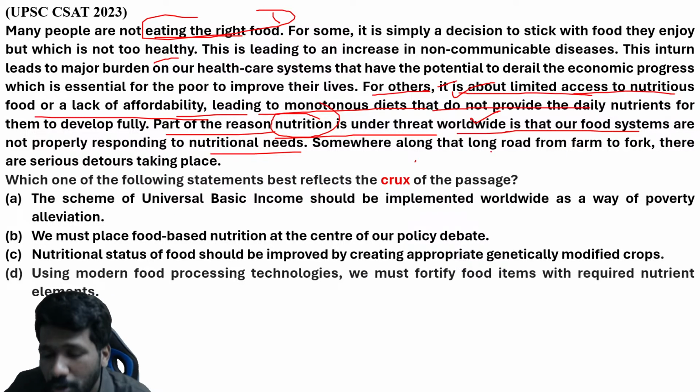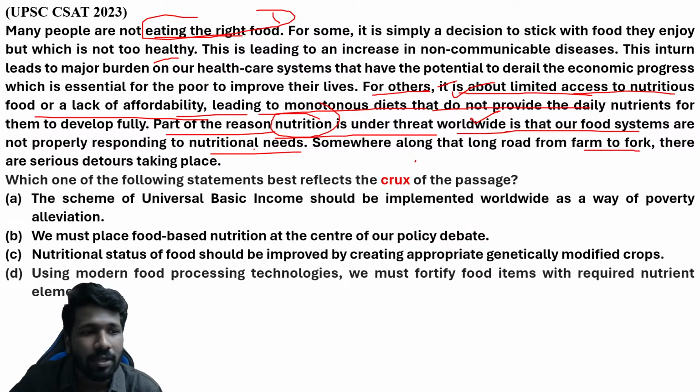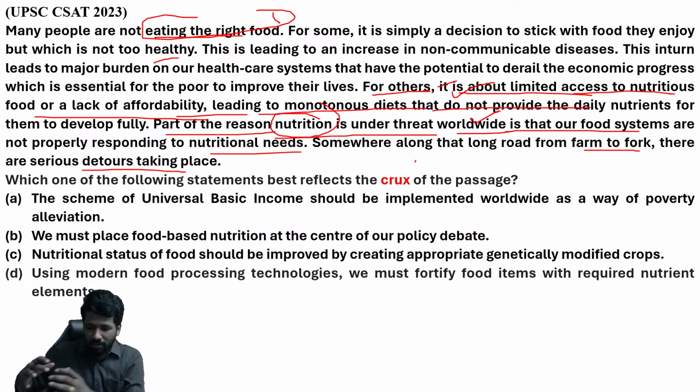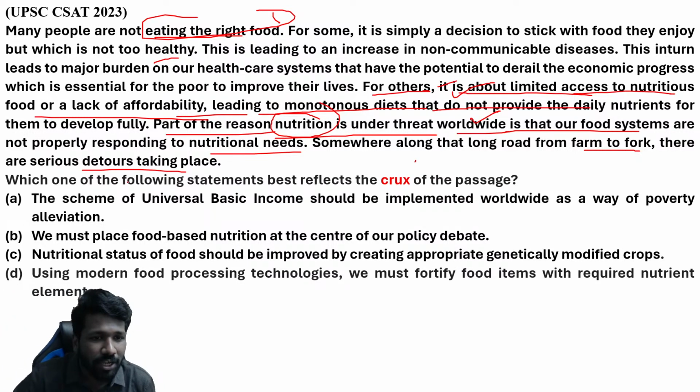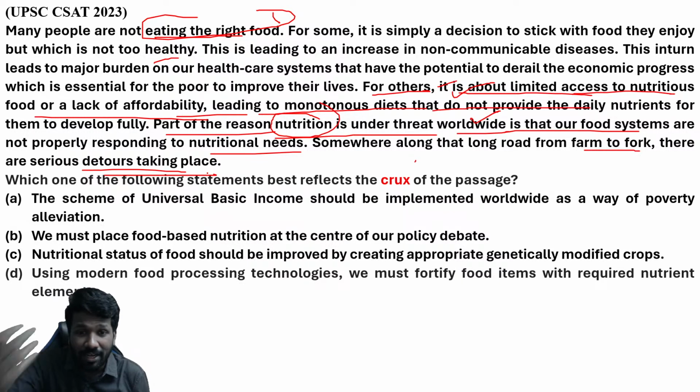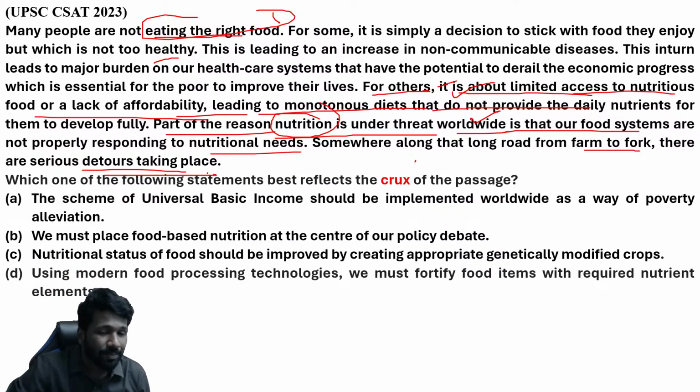Somewhere along the long road from farm to fork, there are serious detours taking place. Farm to fork means from agriculture, where the food is produced, until it reaches our table. There are serious detours taking place, maybe due to the cooking technique that we are using or overcooking of some food so that the nutrition is lost. I am telling practical examples so that you can relate. Okay, so that is the entire passage.